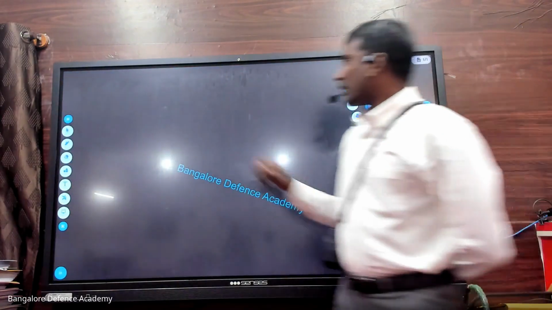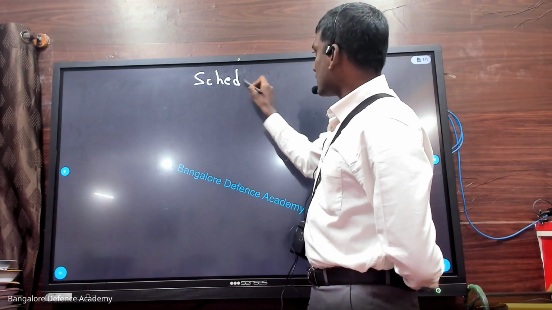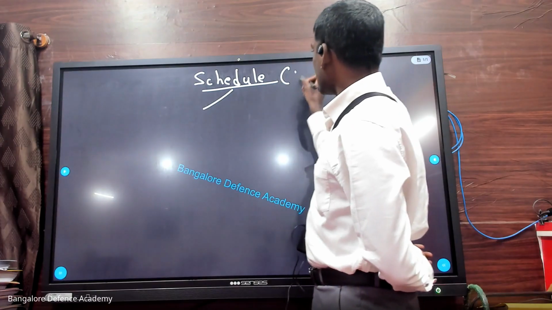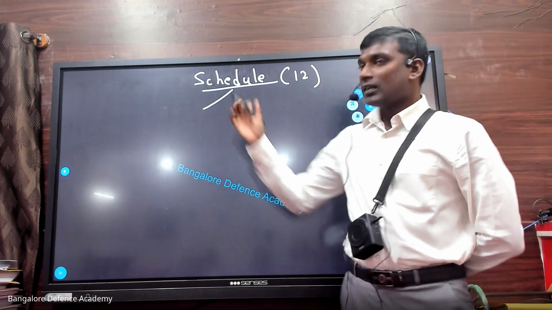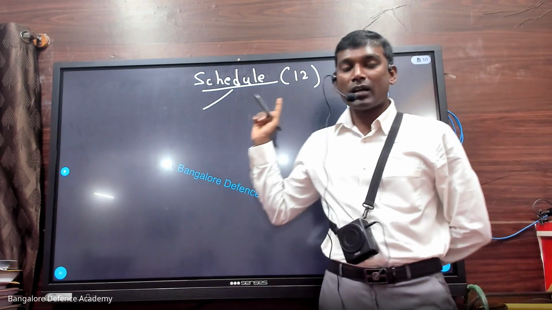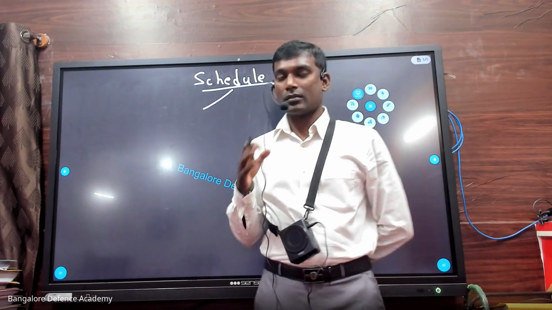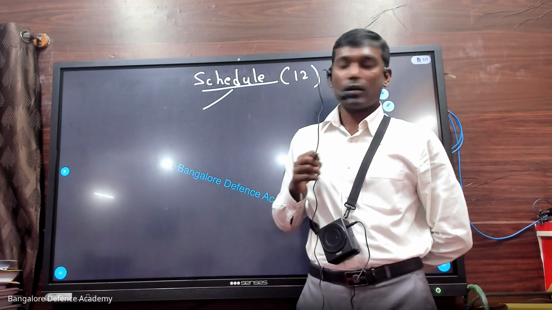Okay, so look at this. In our Indian Constitution, we have something called schedules. We have a total of 12 schedules. In the beginning, when the Constitution was formed, we had 8 schedules. But now we have 12. Those who are preparing for this examination, NDA, CDS, AFCAT, or any examination, we need to know all the schedules. You understand?